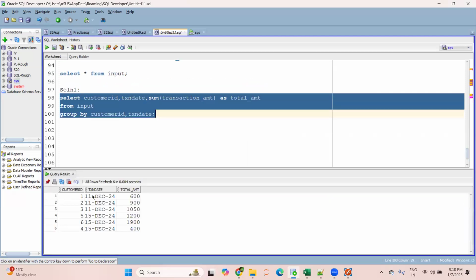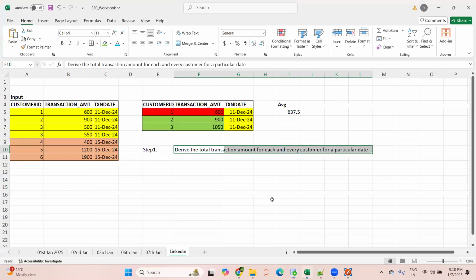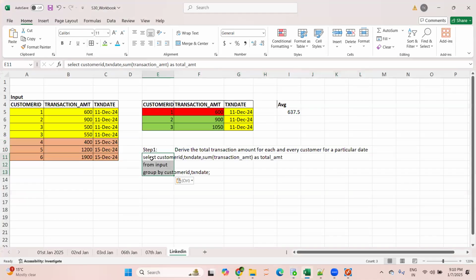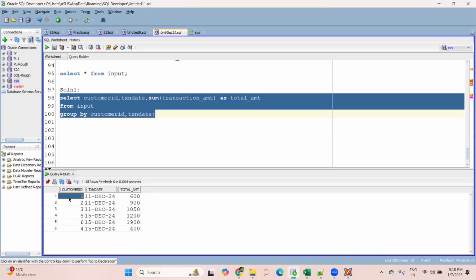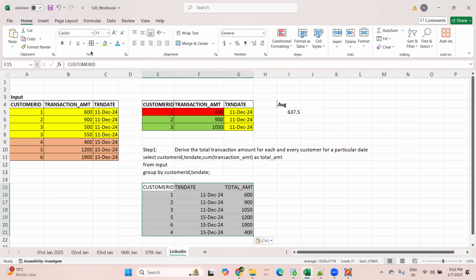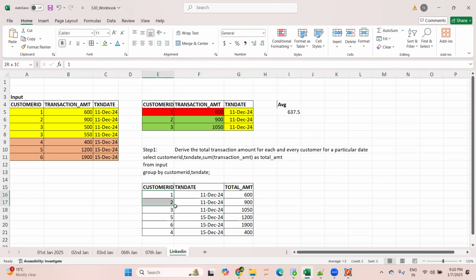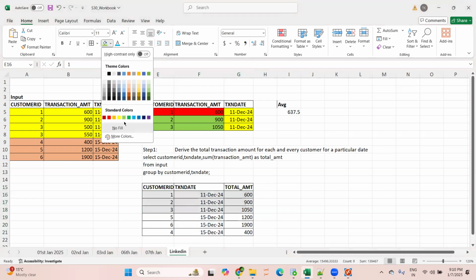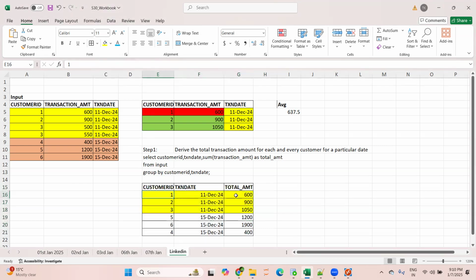Now I'm executing this query. So please verify here, is this data as per the strategy we have defined? This is the output I'm getting. First of all, is this clear? Please check. Are you getting the total transaction amount for each and every customer for a particular date? Customer ID 1, the total was 600. For 2, the total was 900. But for customer ID 3, the total is 1050. That is what we are getting here.